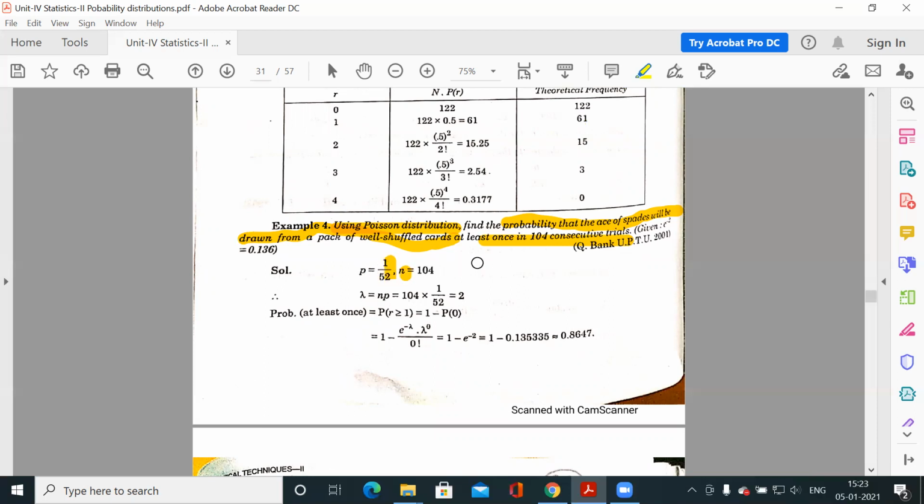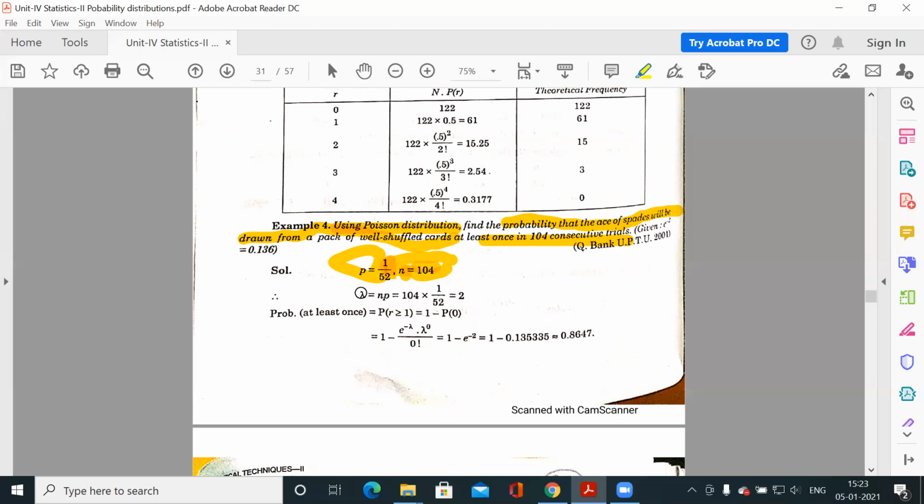So what is the total number of trials? We have 104 consecutive trials. The probability of getting the ace of spades from the pack is 1 by 52, and the number of times we try is 104, so n is 104. What is the mean?